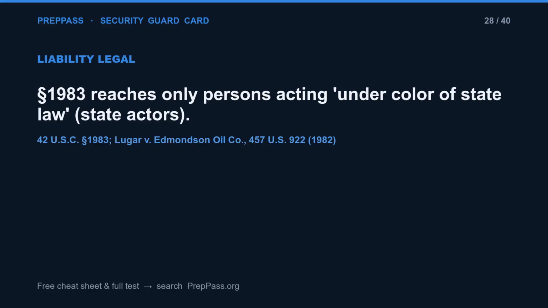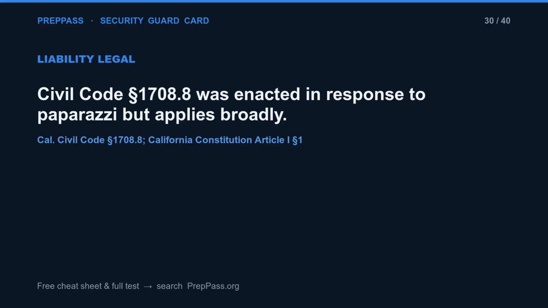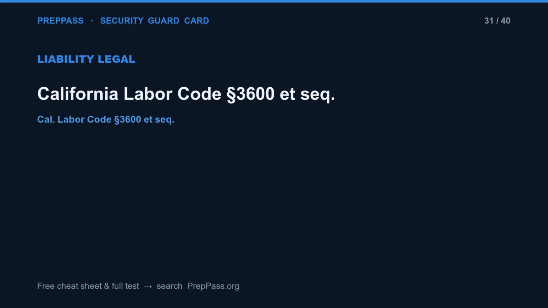Section 1983 reaches only persons acting under color of state law, state actors. Civil Code Section 44 defines defamation as either libel, written, or slander, oral. Civil Code Section 1708.8 was enacted in response to paparazzi but applies broadly. California Labor Code Section 3600 etc.